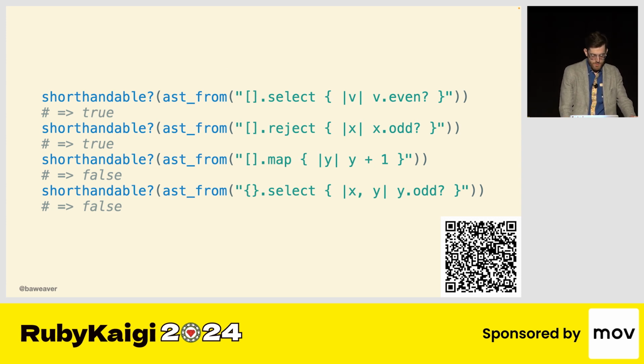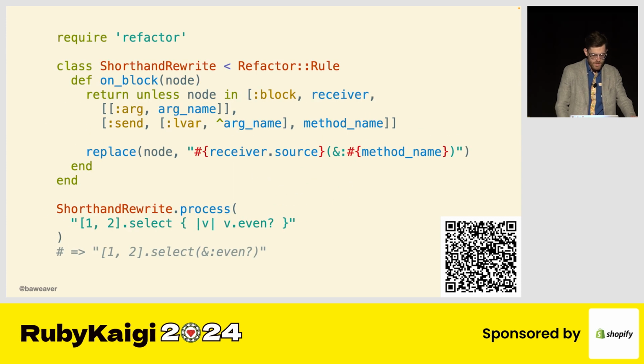Well, you remember that tree rewriter from earlier? Turns out we might be able to use that in order to make Ruby do this for us. We can create a new rule that looks for block nodes, and if it matches our pattern, we can replace that node with our new shorthanded version made from the values we extracted.